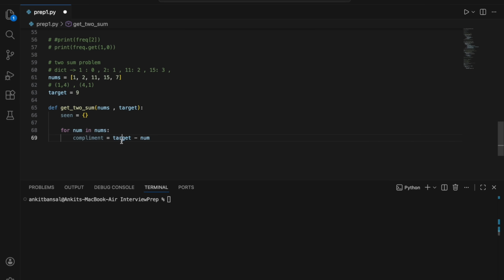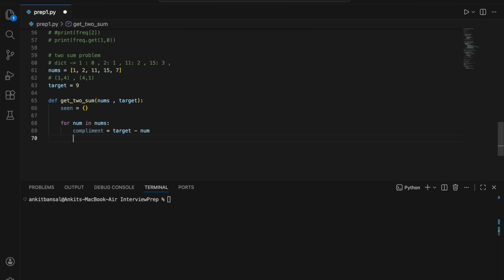For the first iteration it will be 8, and I will see whether 8 is there or not. Have I seen 8 already? This is the first element, so it will not be there obviously, but it is fine. So I am saying complement equal to target minus num.